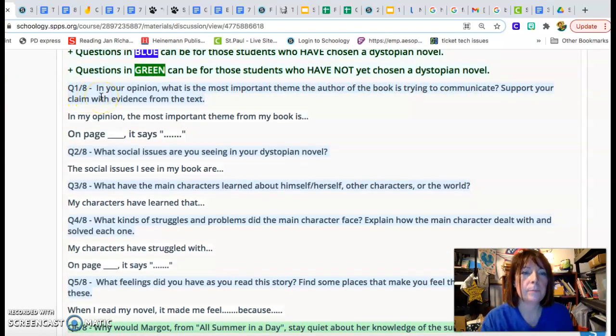Q1. In your opinion, what is the most important theme the author of the book is trying to communicate? Support your claim with evidence from the text. In my opinion, the most important theme for my book is, on page, it says,